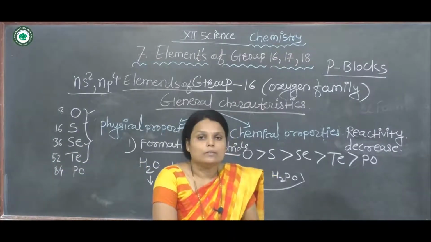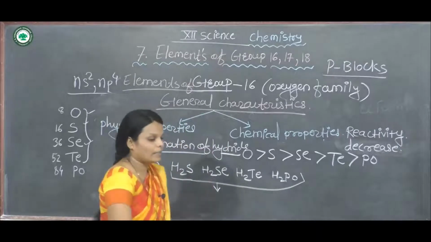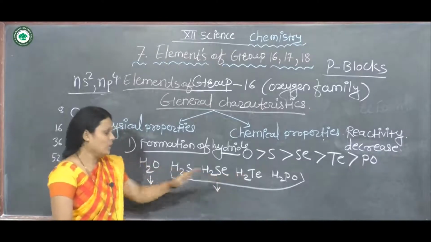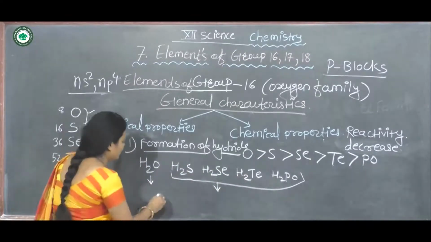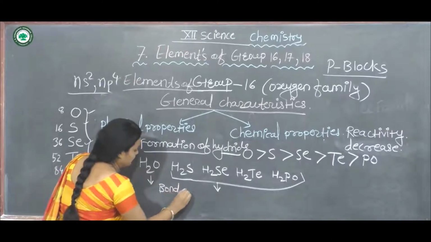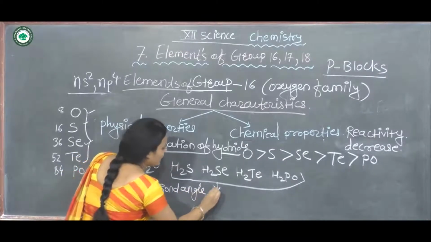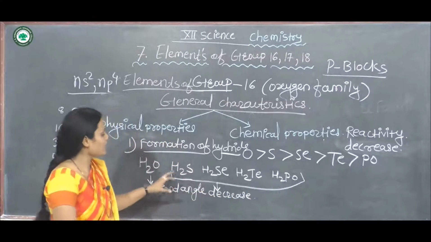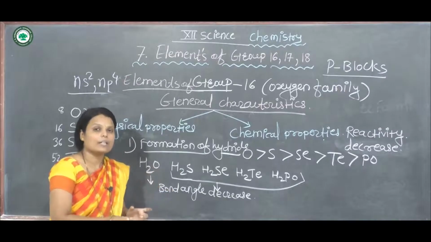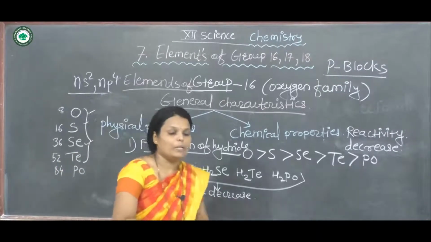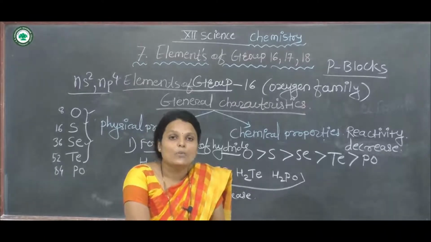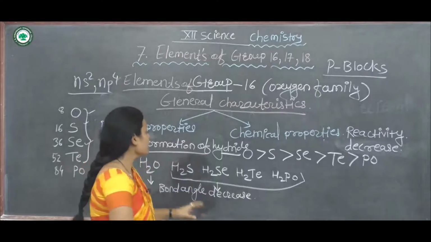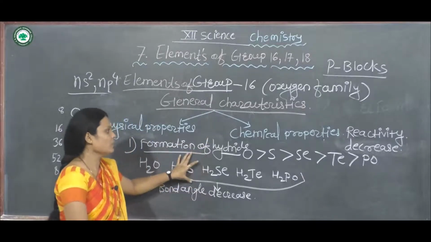Now for all the hydride molecules, the bond angle decreases from H2O to H2Po. Why does it decrease? Because the shape and structure is bent. All the hydrides have a bent or V-shaped structure, and that's why the bond angle also decreases. This is the first chemical property of group 16 elements.